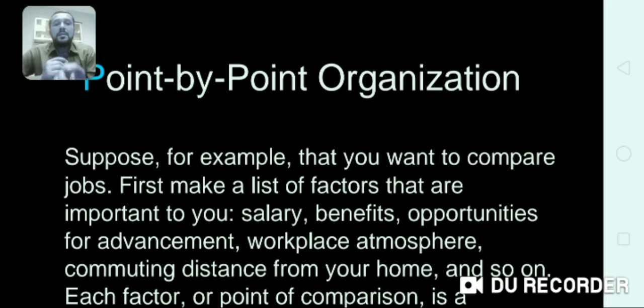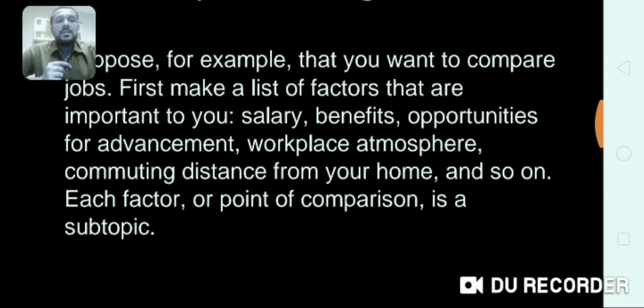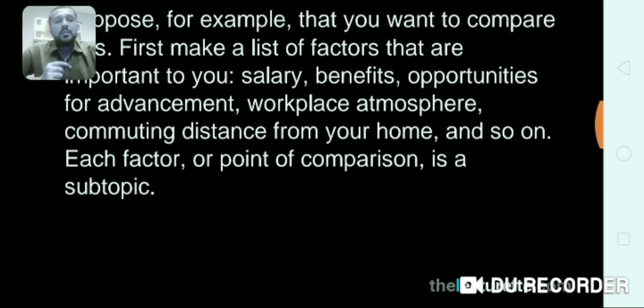For example, you want to compare jobs. First, make a list of factors that are important to you. For example, you want to compare salary, benefits, opportunities for advancement, workplace atmosphere, commuting distance from your home, and so on. Each factor or point of comparison is a subtopic.